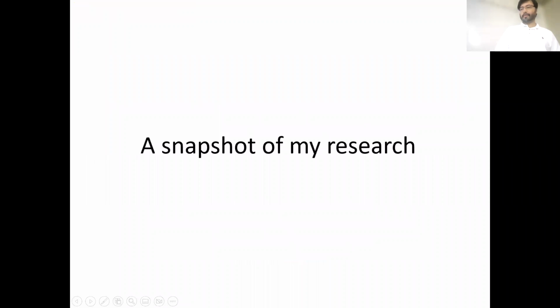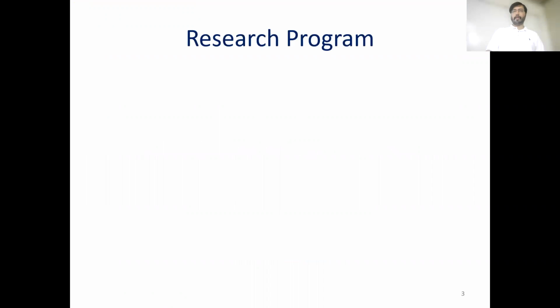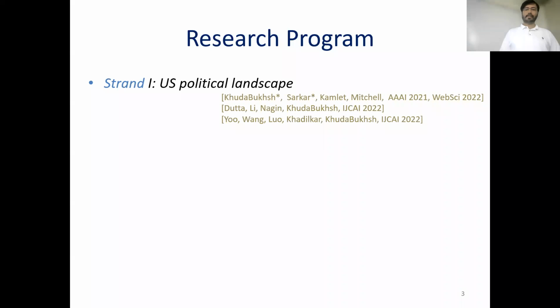Before I talk in detail about the two papers I'll be covering, I want to give a quick snapshot of my research program. My research program has three interconnected strands. In the first strand, I work on the US political landscape. And there, my focus is both on the methods and also on the substantive side. So for methods, I seek to build robust methods to quantify political polarization and echo chambers. And on the substantive side, I have worked on important hot button issues like US policing or the Capitol riot.